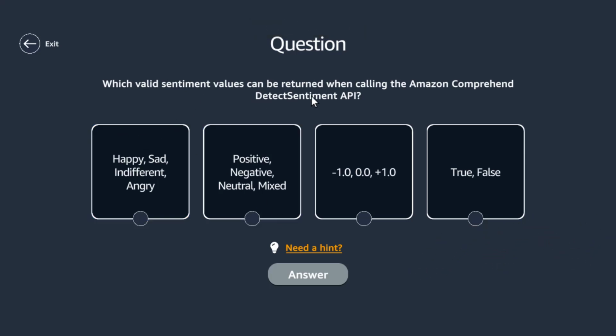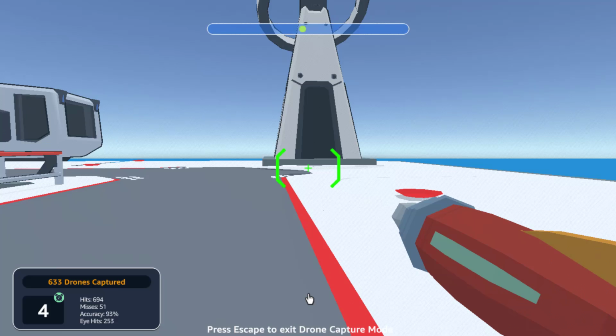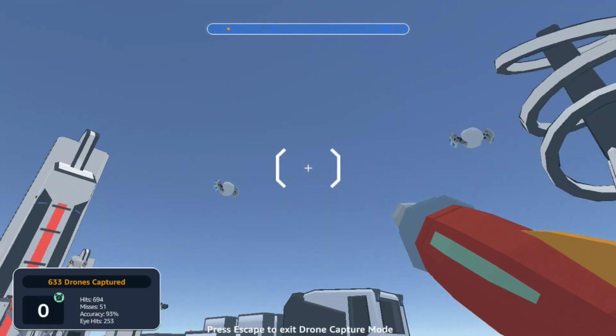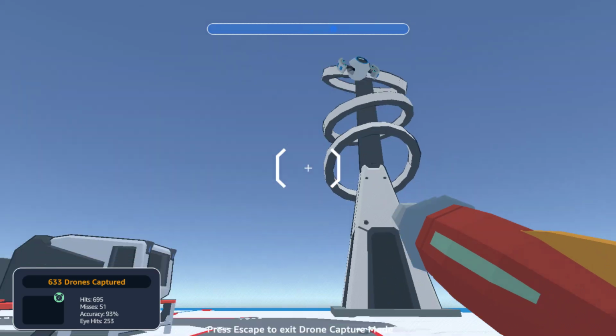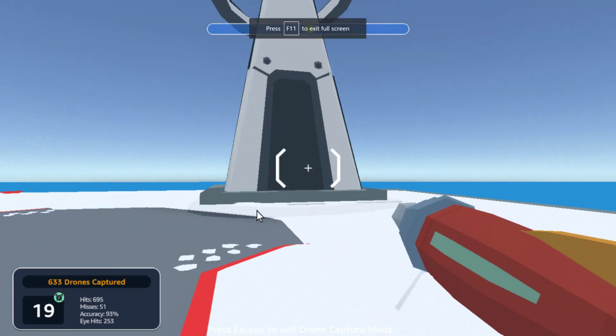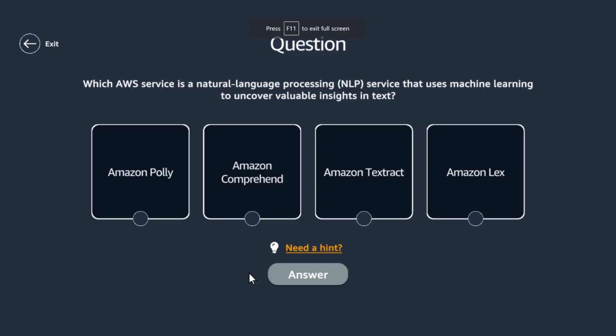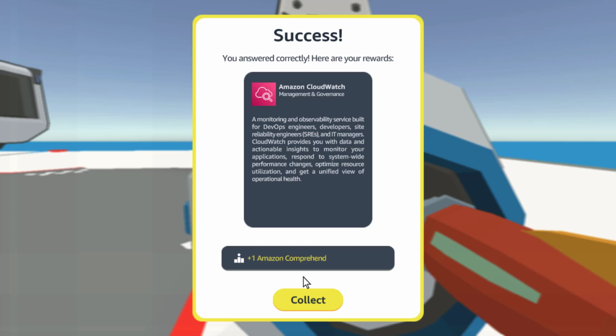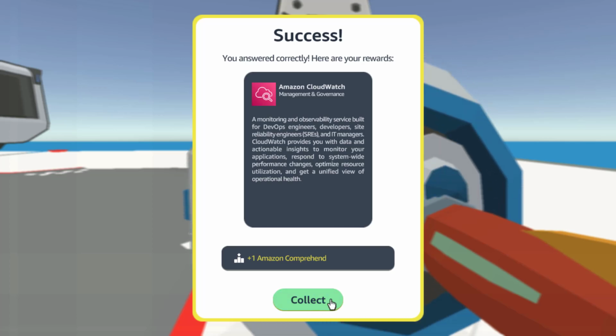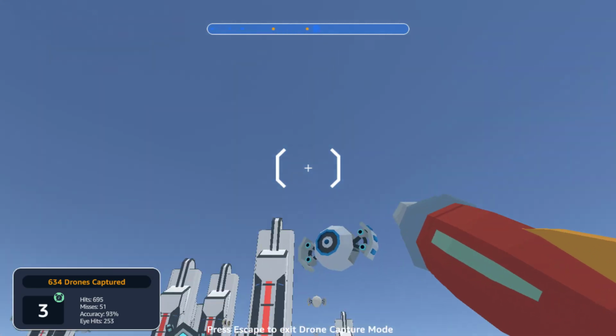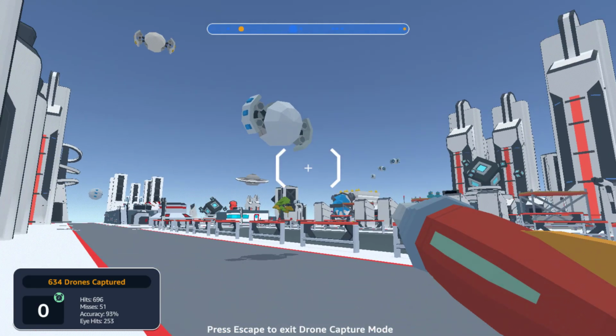Which valid sentiment values can be returned when calling Amazon Comprehend? Sentiment, remember, we have seen, okay, this I can answer. Positive, negative, neutral, mixed. And by the way, don't look at my answers. Pause the video, pick your answer, then let's check who's correct. Okay, one. Next: which AWS service is an NLP service that uses machine learning to uncover insights? Yay! Two out of two. Okay, I think I'm confident now. I think this is going to break my curse.